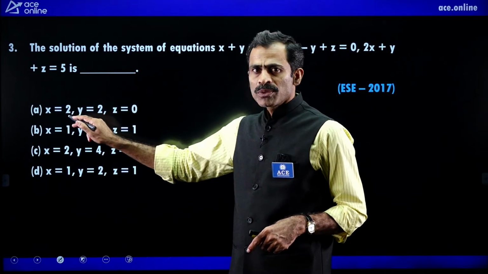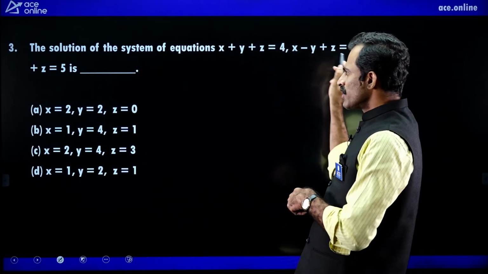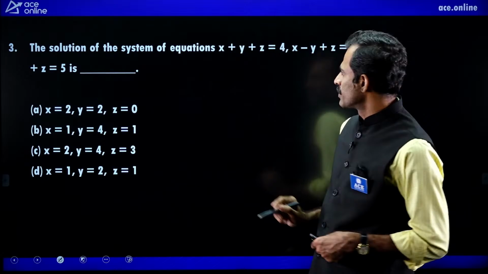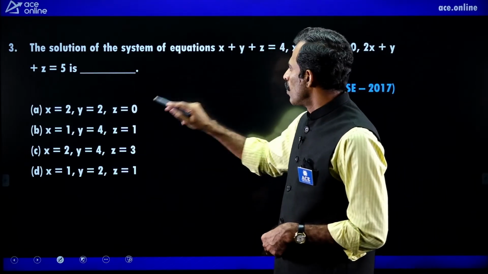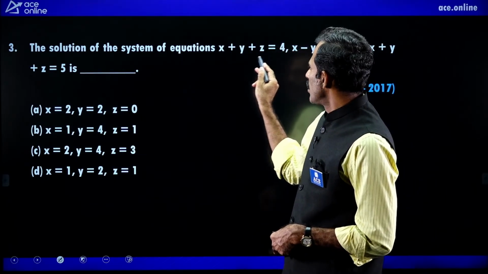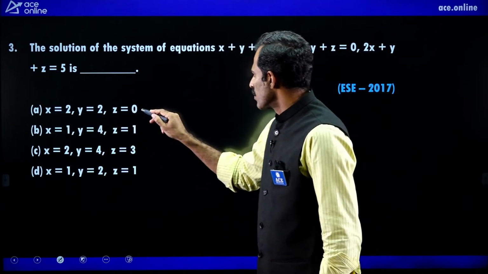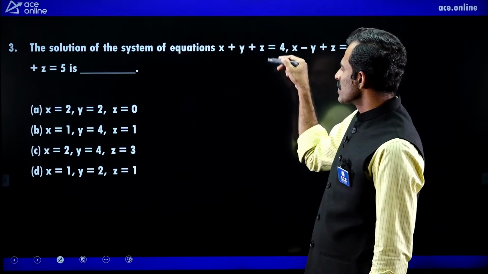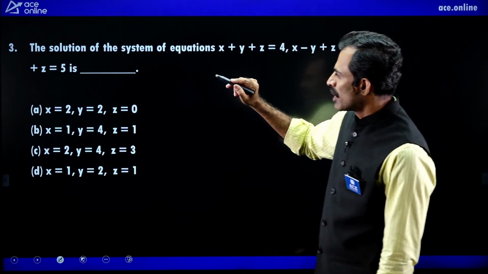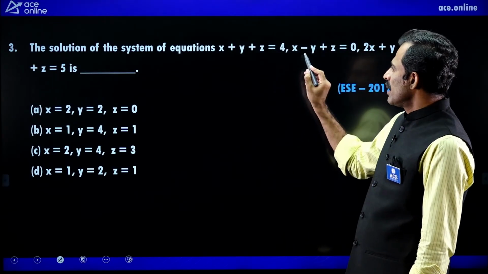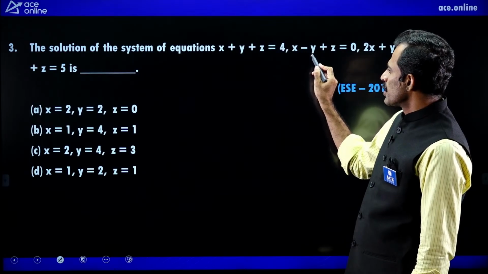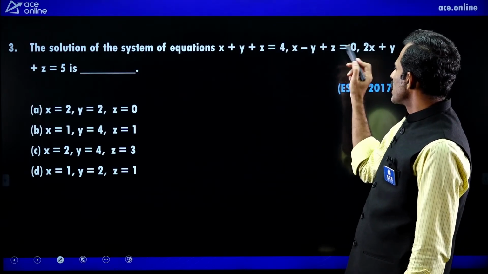Let us start with the first option and verify whether all three equations are satisfied. x equals 2, y equals 2, z equals 0. Sum of all this is 4 equal to 4. The first equation is satisfied with option A. Next equation: x equals 2, y equals 2, 2 minus 2 is 0, z equals 0. Sum of all this is 0, satisfied.